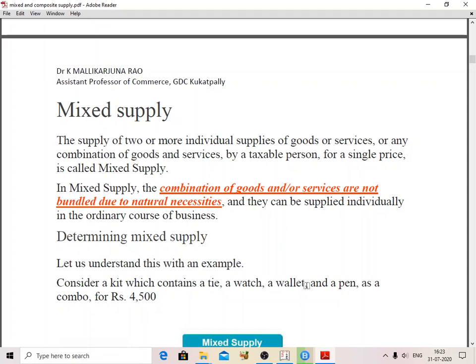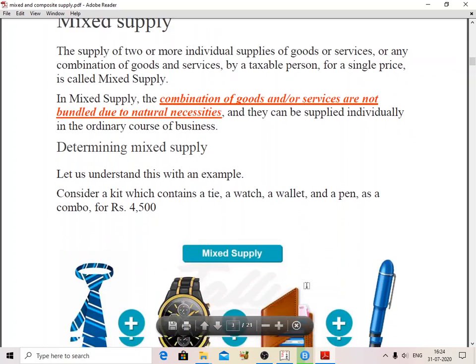In mixed supply, the combination of goods or services is not bundled due to natural necessities, and they can be supplied individually in the ordinary course of business. In normal times they will sell the products individually. But if they want to increase their sales, or it is a festival season, then they combine the items into a package. Let's see one example.